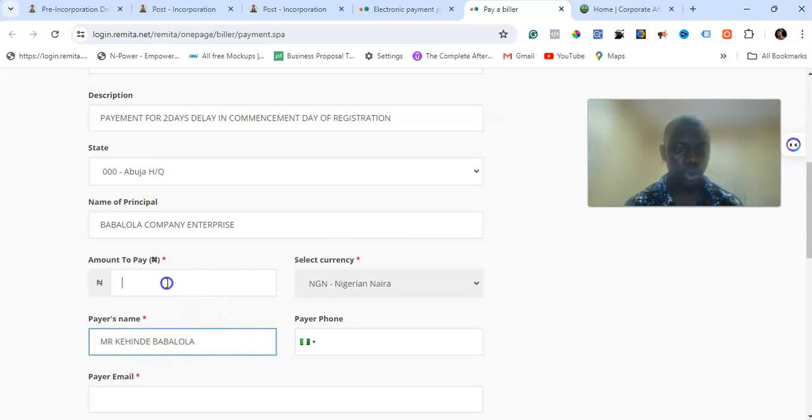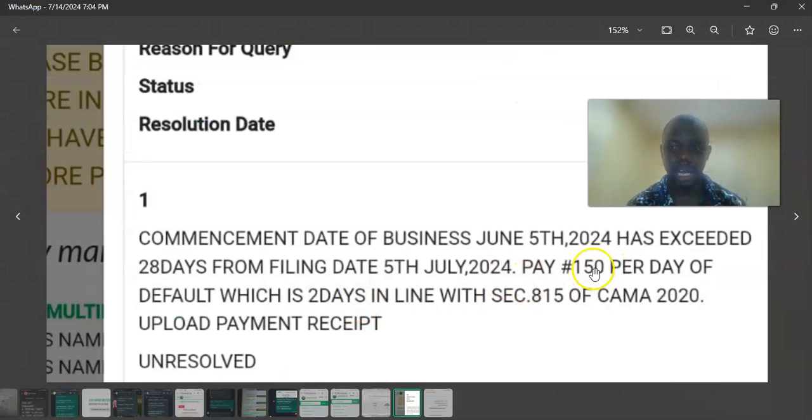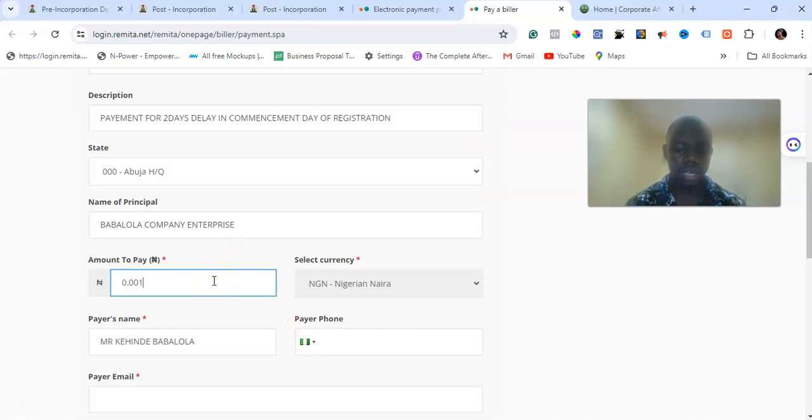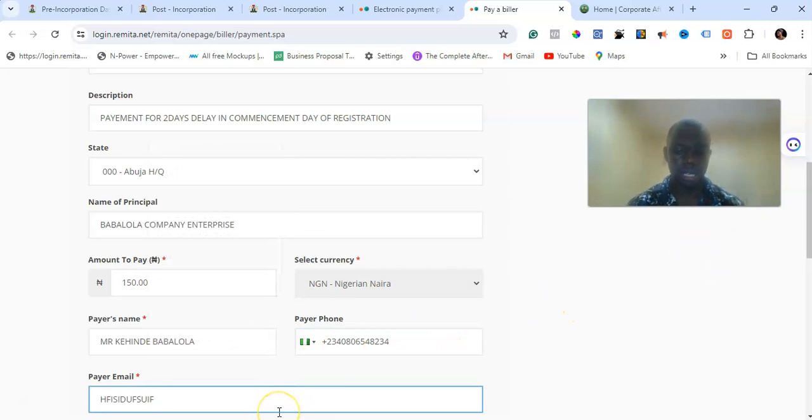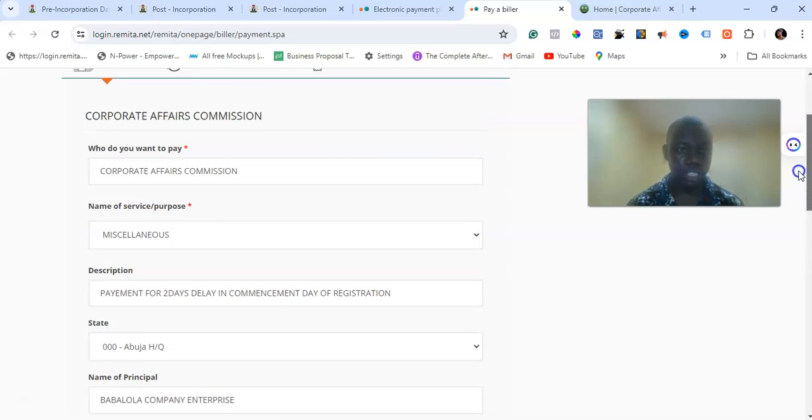Once you do that, for the amount you are paying, you go back to the message that CAC sent to you. Here they say you're going to pay 150, right? So you come here and type 150 naira. That's the amount you are paying in naira. Then you add your phone number for major reason. I hope that number is complete. And then the email address at gmail.com, right?